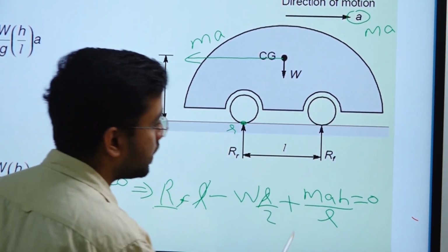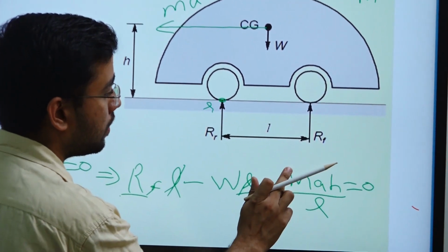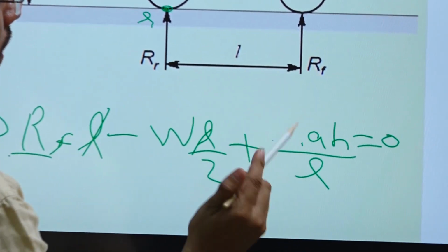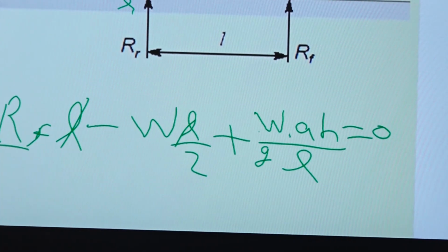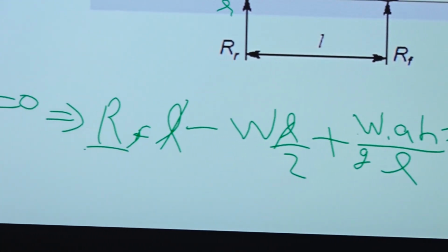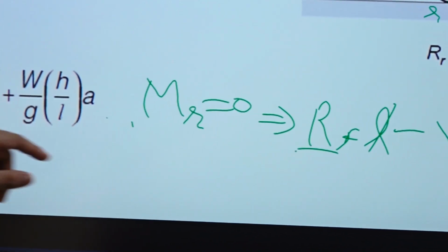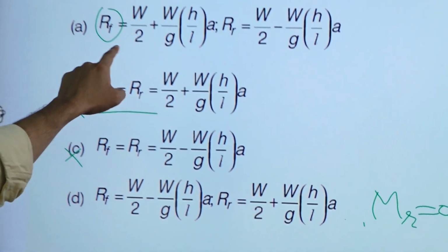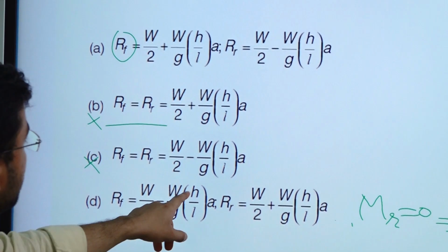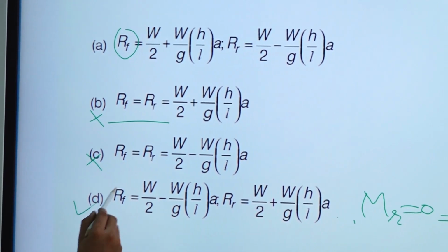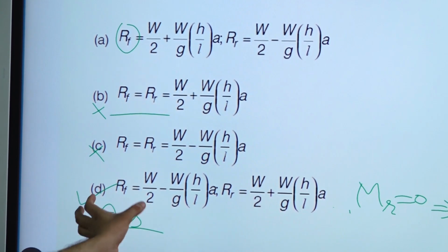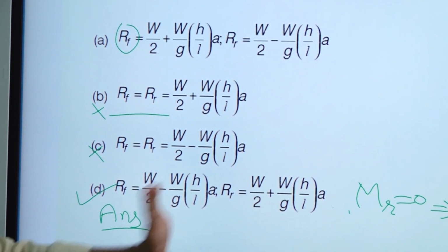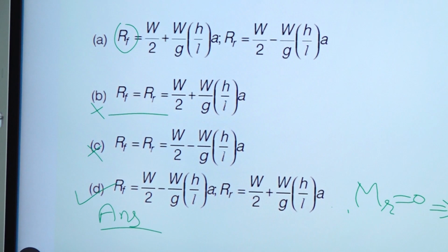We need to replace m with W by G. So W by 2 minus W by G, ah by L. So Rf is W by 2 minus W by G, ah by L. This will be the answer. First we need to see the options. If we can find out the direct answer, then we don't have to find out everything. So this is a very easy question, and it is finished.